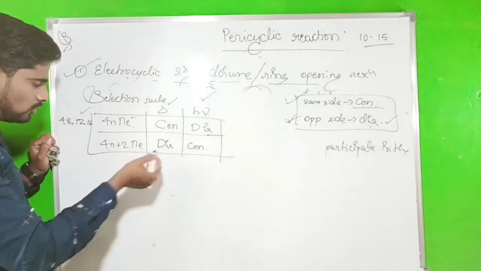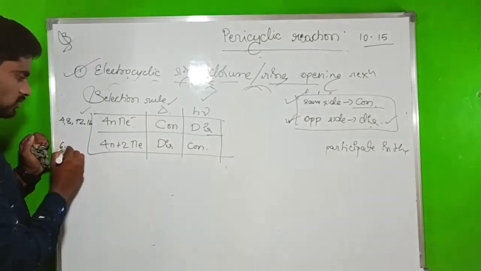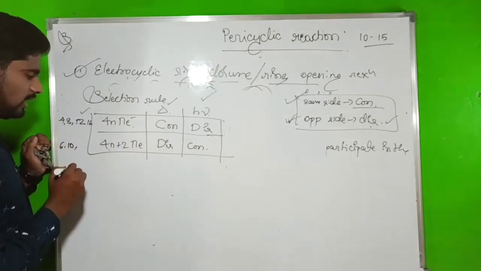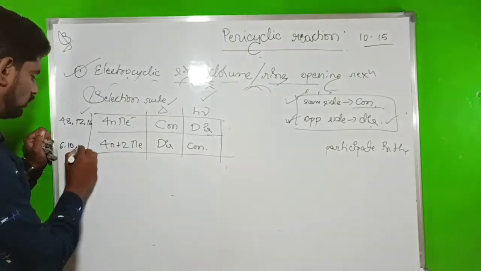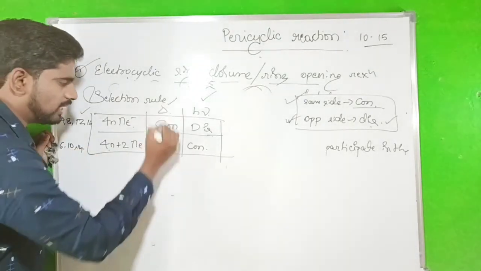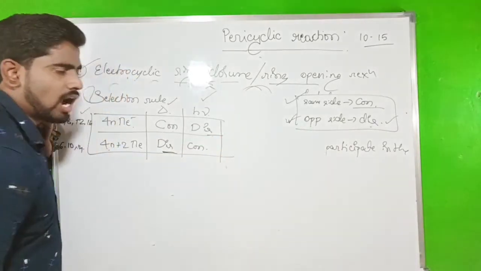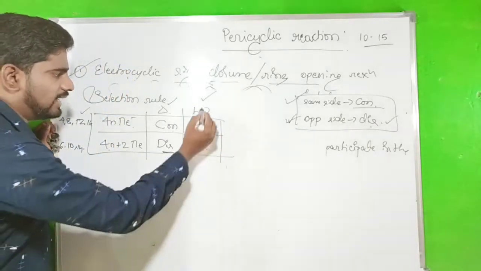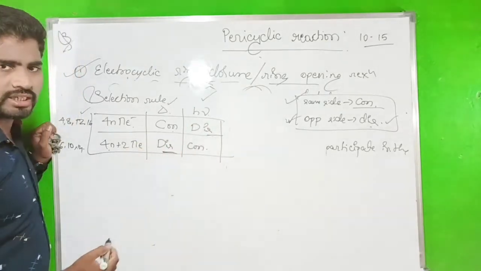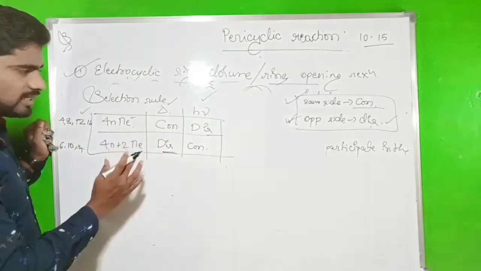While 4n plus 2 means 6, then 10 and 14 electrons, thermally it is disrotation, meaning opposite side rotation, and photochemically it is conrotation. So this is a very important selection rule.